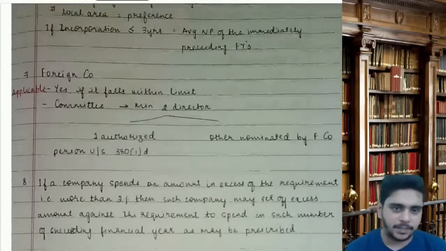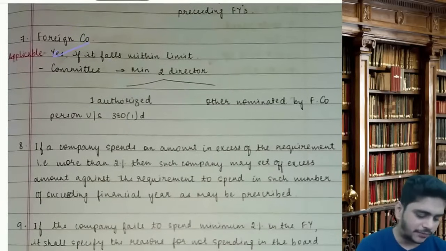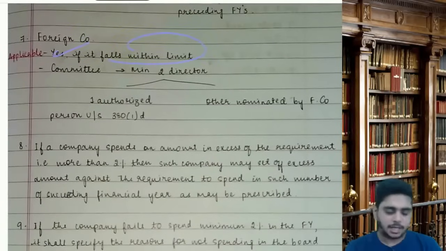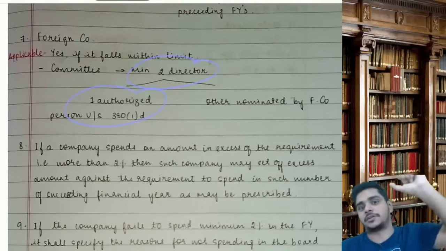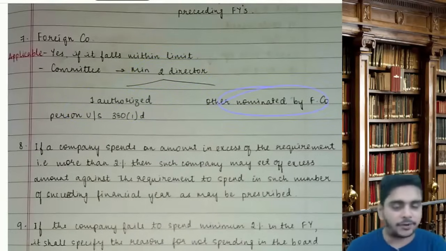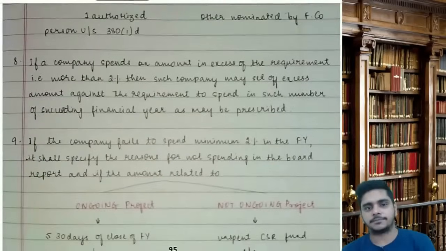Sir, in case of a foreign company, is it applicable? The answer is yes, if it falls within the limit. The committee may have minimum 2 directors, out of which one would be an authorized person, and one would be nominated by the foreign company.